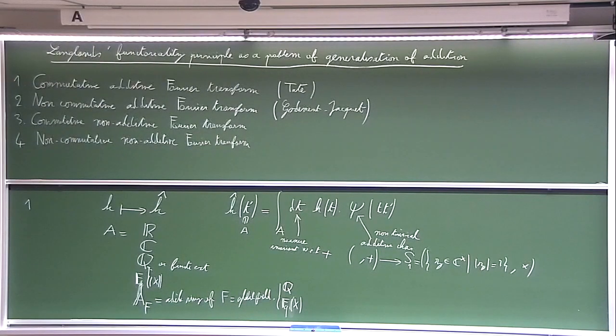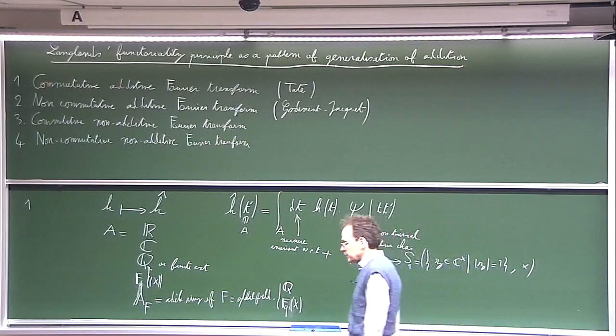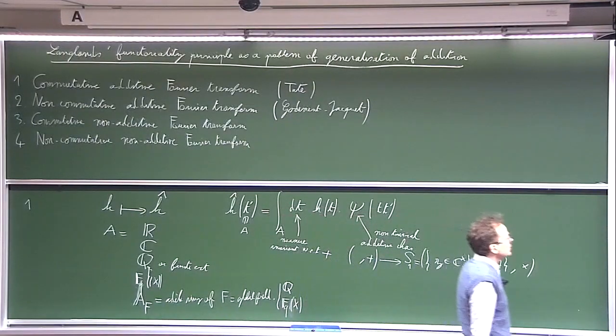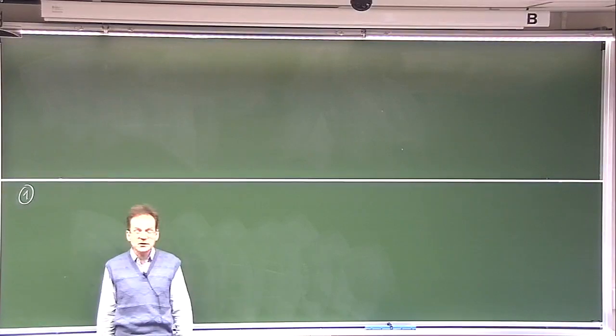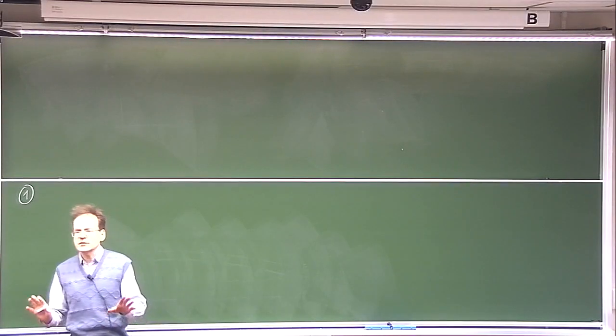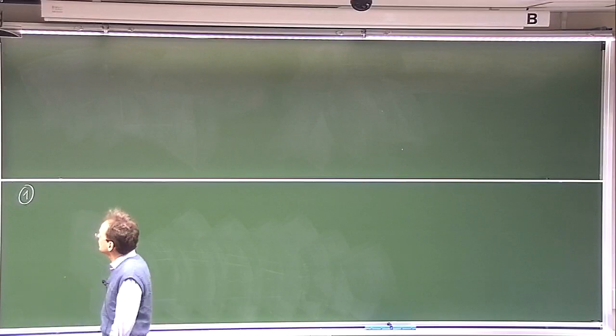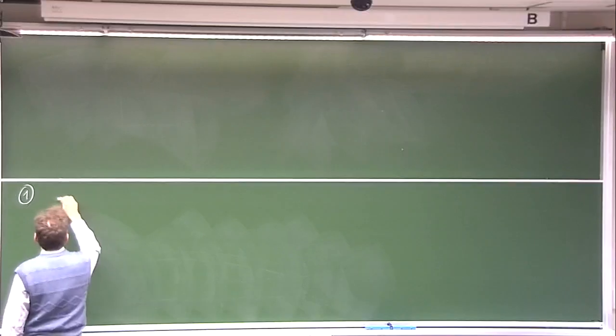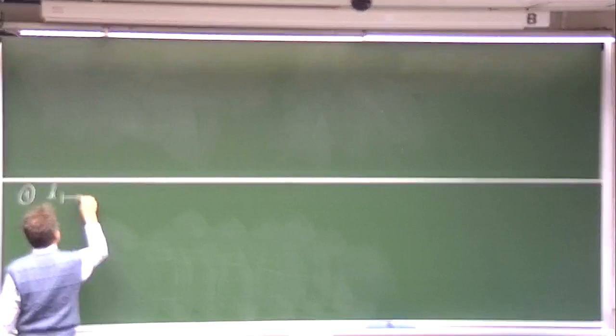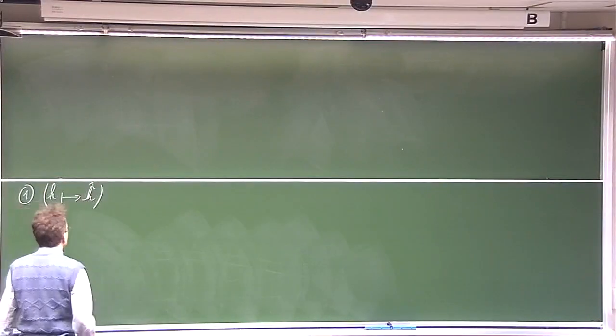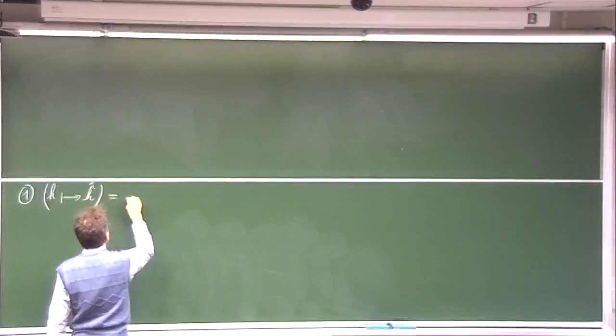If we were able to do that, it would be equivalent to the Langlands automorphic transfer, which is a very deep statement in number theory. There are three very important series of properties for the Fourier transform. The first thing is that the Fourier transform operator is unitary.